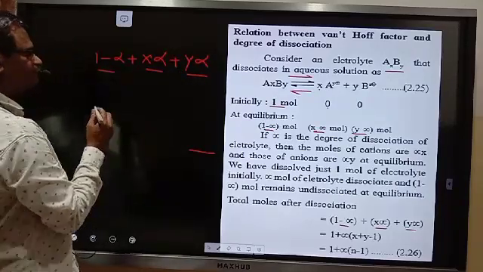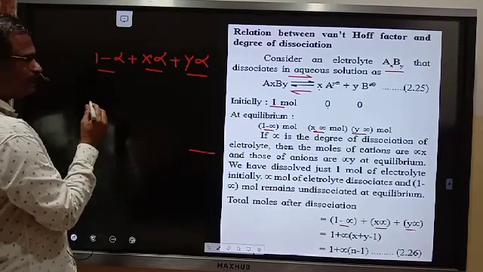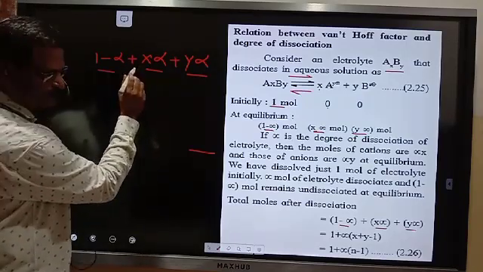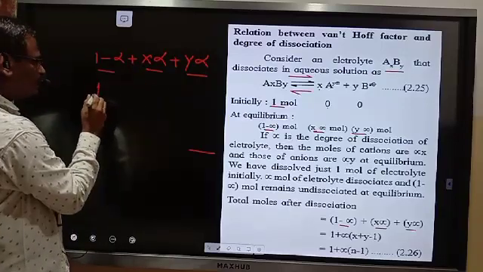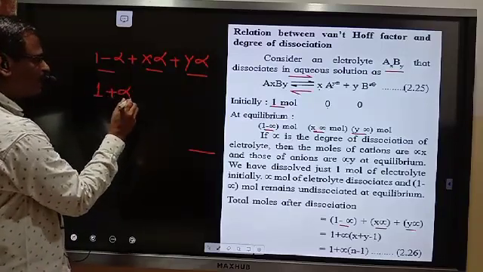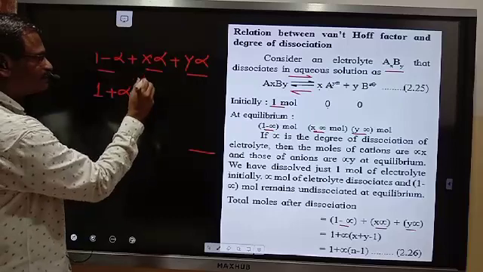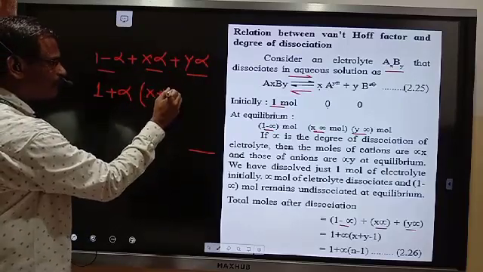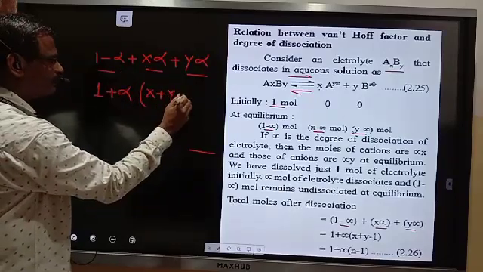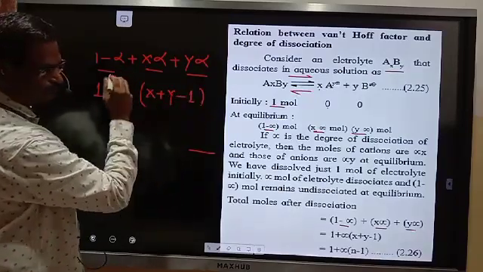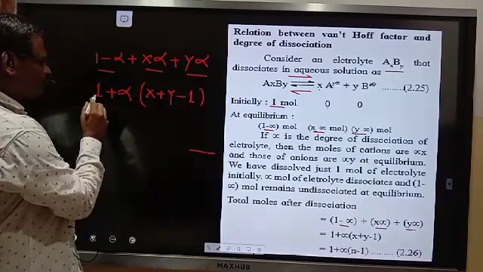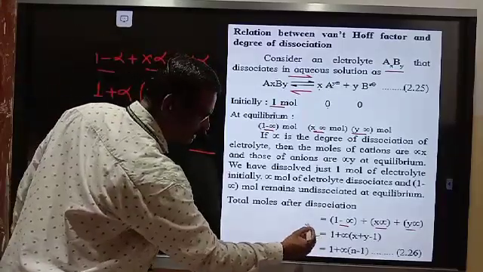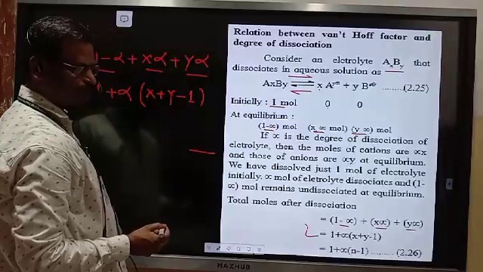Alpha is common. If we take alpha as common, what we will get? 1 plus alpha, and the left part here is x, here y, and here minus 1. So 1 plus alpha (x plus y minus 1). That is what they have indicated here.